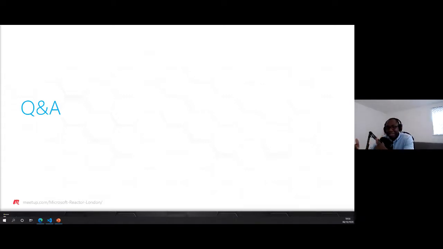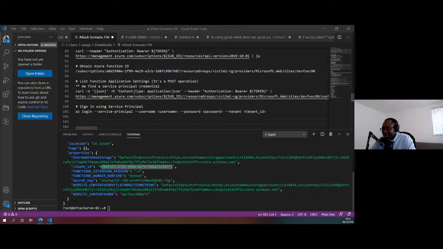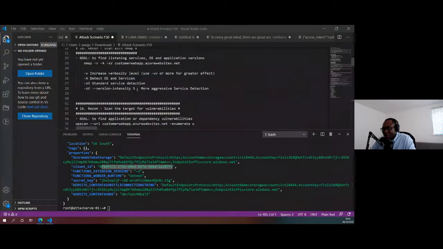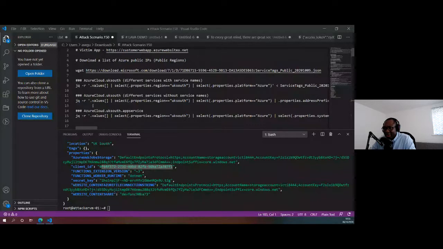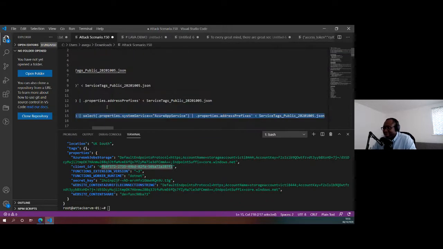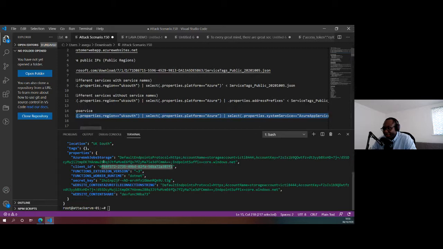However, that also actually has very little benefit from a security perspective, because what the attacker is doing in this case is the attacker is taking the IP addresses that are used by Azure App Service. So if I go back very quickly to show that to you, what the attacker is doing is they've obtained the IP address of the Azure public region, and they're passing this query to say, give me the IP addresses that are used by Azure App Service only.